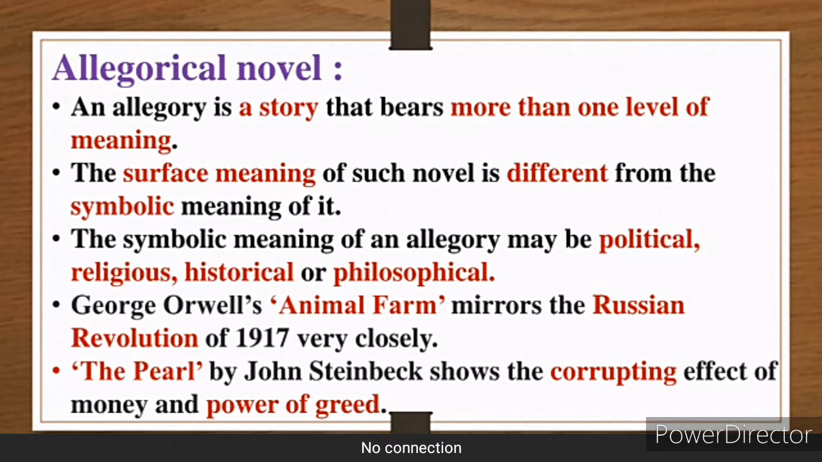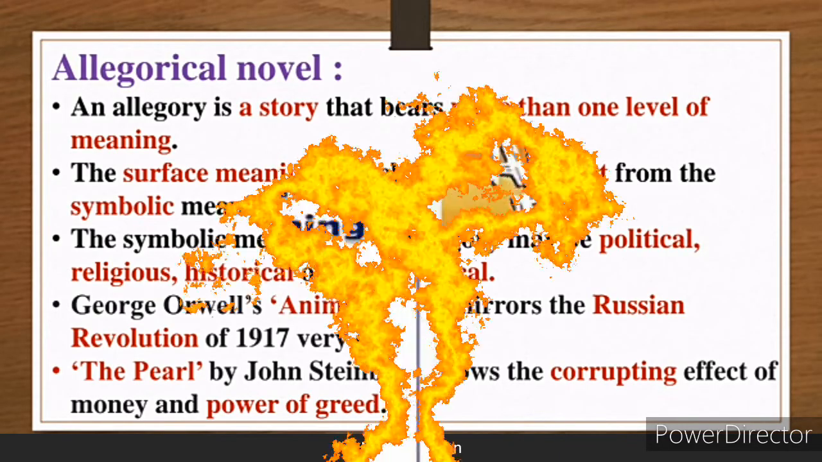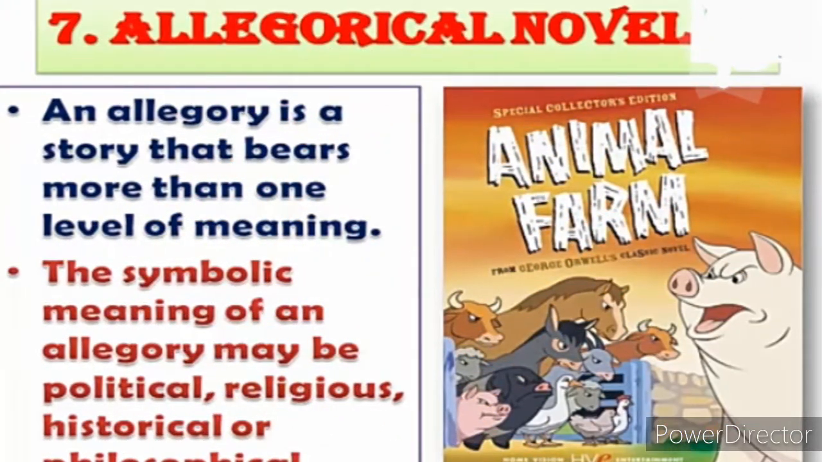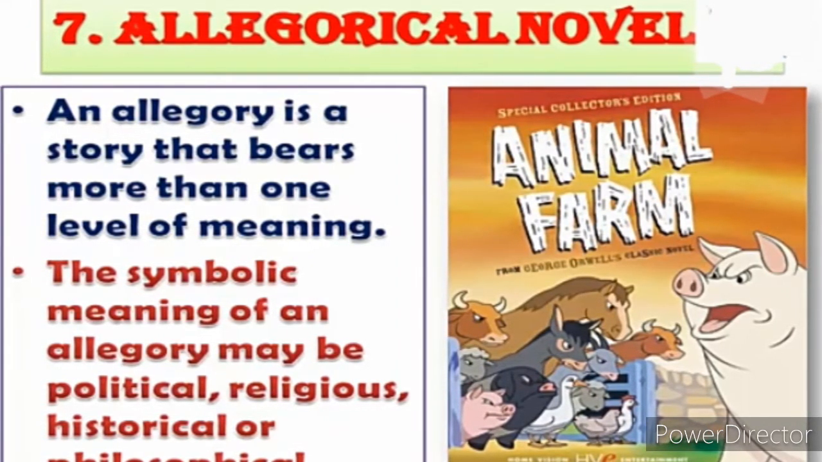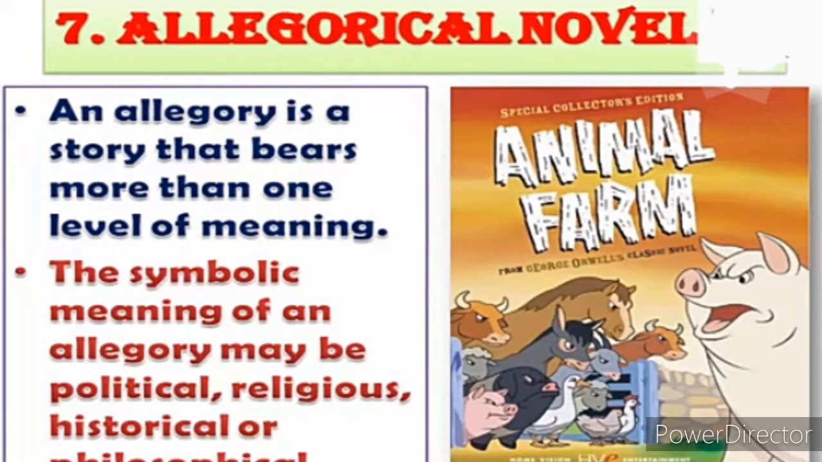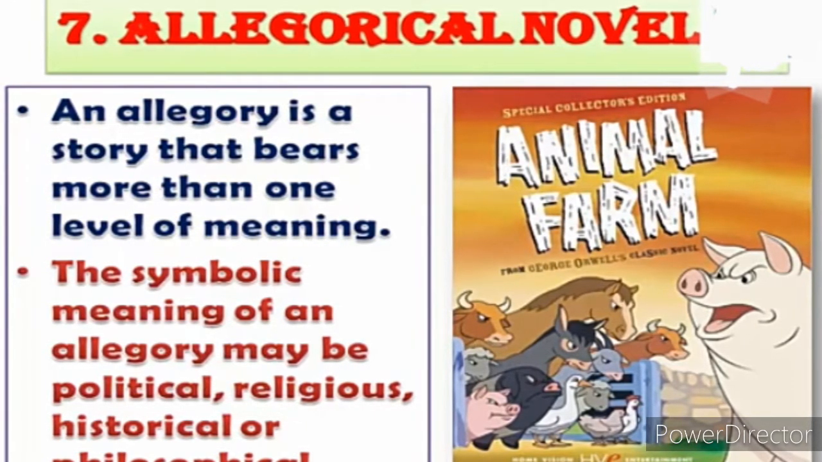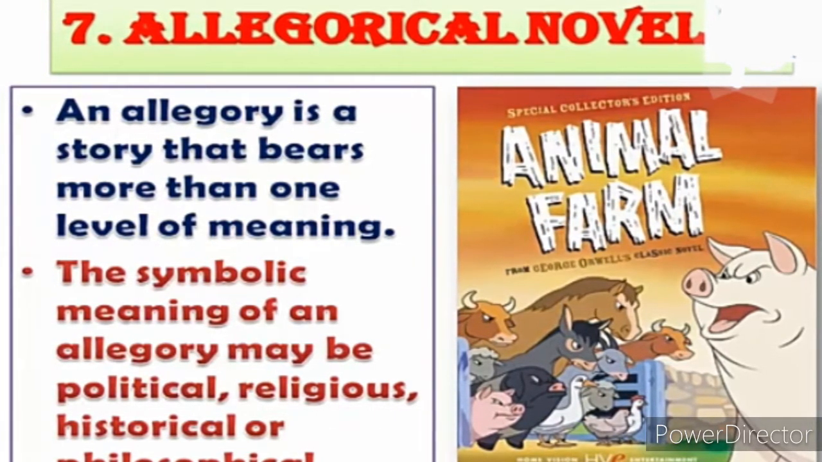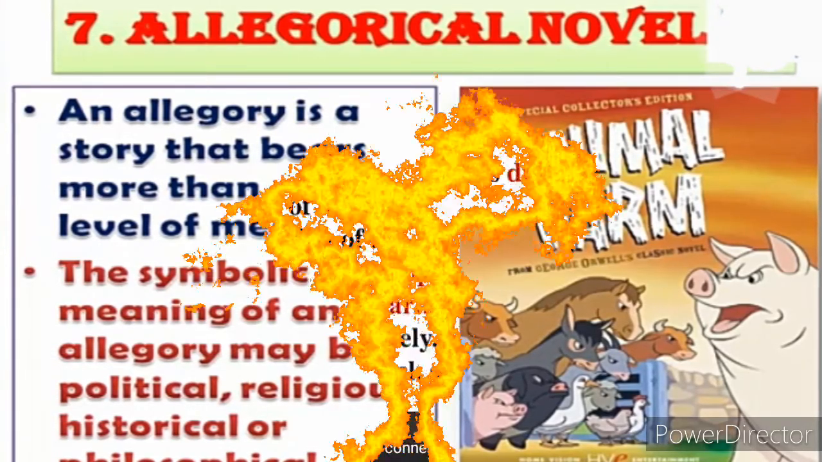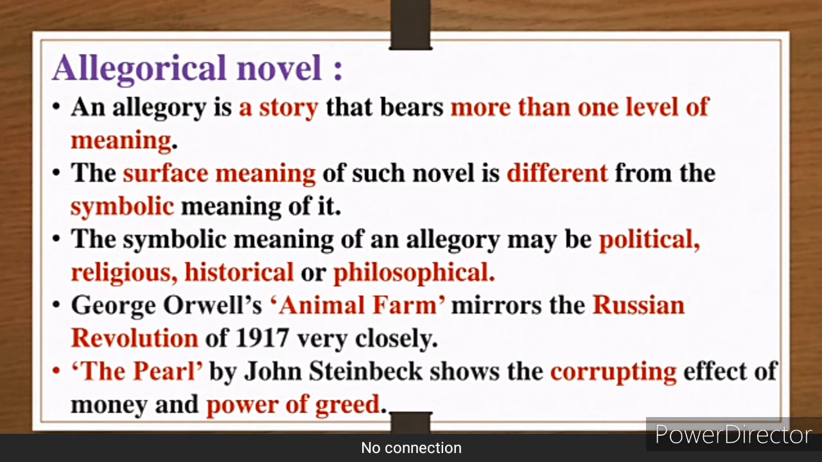Next, the best example of an allegorical novel is George Orwell's Animal Farm, where the main characters are not human beings; the main characters are played by animals. Animal Farm actually represents the Russian Revolution of 1917 very closely, how the soldiers faced problems and how the politics of that place and the leaders created problems there. One more example, the novella I had given, The Pearl, written by John Steinbeck, shows the corrupt society, the corrupting effect of money and the power of greed.